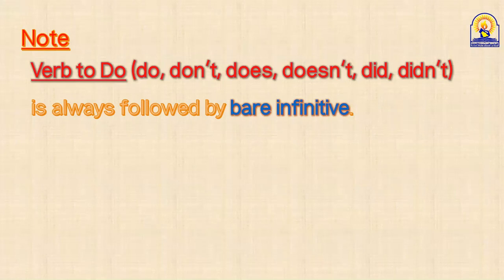Verb to do, don't, does, doesn't, did, didn't, is always followed by bare infinitive, and it's very important guys. A do or don't, a does or doesn't, a did or didn't في كل حالاتهم يا شباب، سواء كانوا auxiliary verbs أو استخدموا as main verbs أو anyway, if they are followed by another verb, it must be bare infinitive.